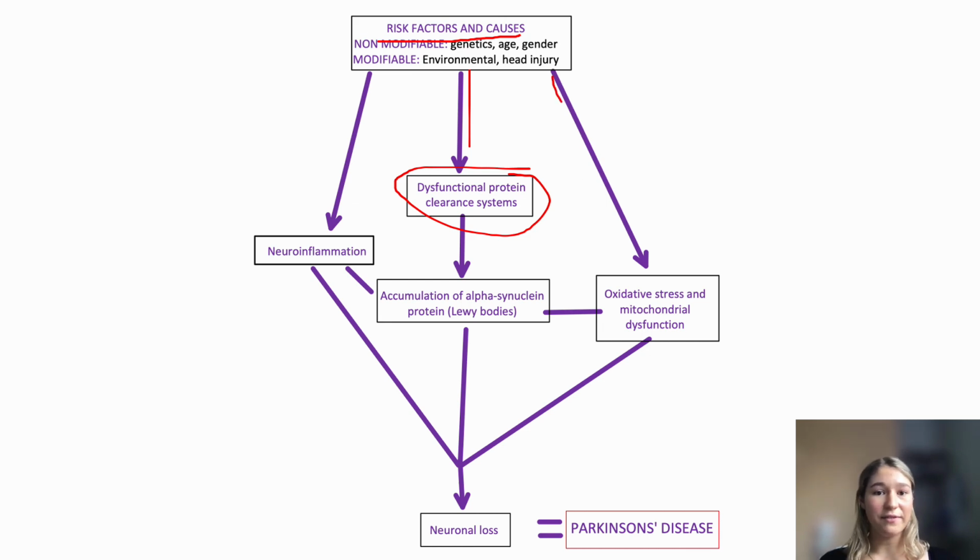Next, we can see the risk factors and causes cause oxidative stress and mitochondrial dysfunction. Oxidative stress leads to the impairment of cellular function. ASIN also interferes with this through its interaction with the mitochondrial membrane, allowing it to accumulate inside the organelle.